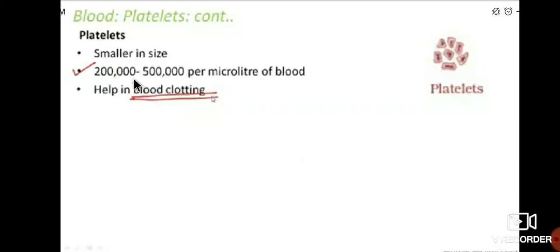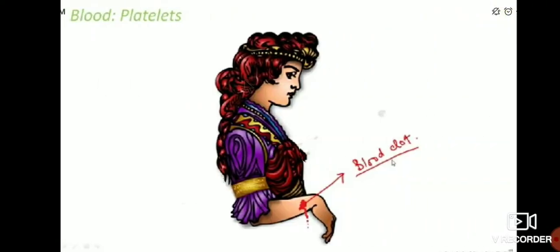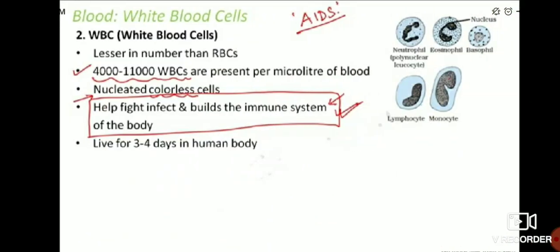Then don't forget this: the RBC count is 2 lakh to 5 lakh per microliter of blood, and in WBC it is 4,000 to 11,000 per microliter of blood. WBC fight against infection and maintain the immune system. The function of WBC is to fight against infection and build the immune system of the body.